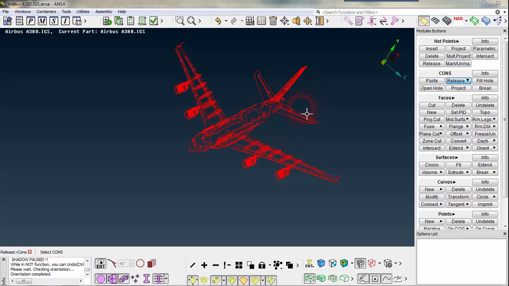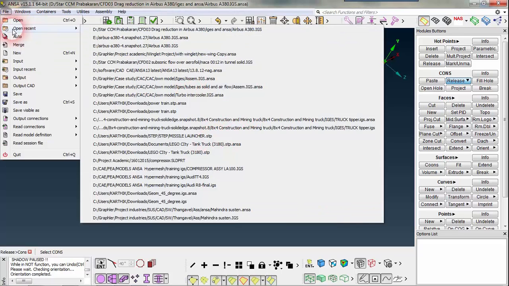Hi guys, today we are going to see the geometry cleanup in ANSA, and once after the geometry cleanup we are going to create the mesh in ANSA itself. Okay, so this is our CAD geometry which I have opened using file open.